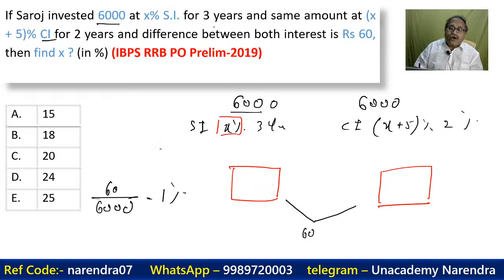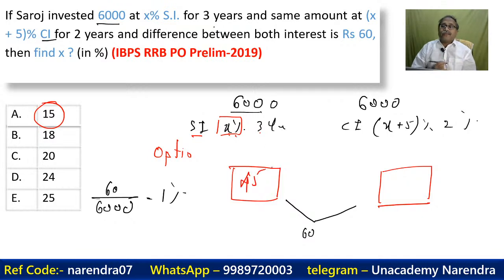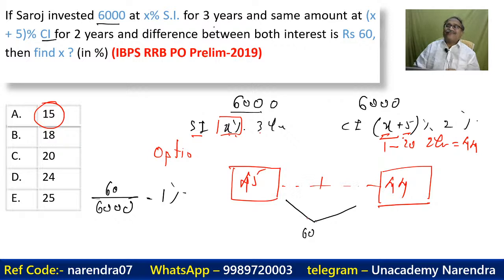So how do I get the 1% difference? Replace this with the option. If I first take 15%, as it is simple interest, 3 years gives 45% interest over here. Here it is 15 plus 5, which is 20. So for 1 year it is 20%, for 2 years it has to be 44%. We have to at least know this basic. So here it is 44%. You got the difference, 1%, which is 60. So your option is A.